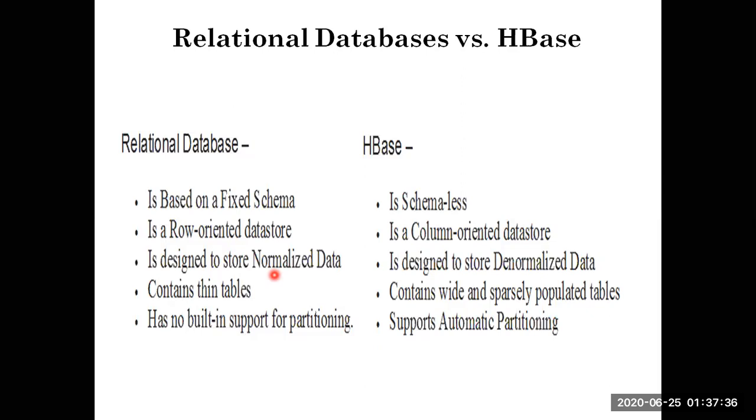When you talk about a column oriented data store, it becomes large. I will help you understand this when I move to the HBase architecture. And the last point: a relational database has no built-in support for partitioning, but HBase supports automatic partitioning.